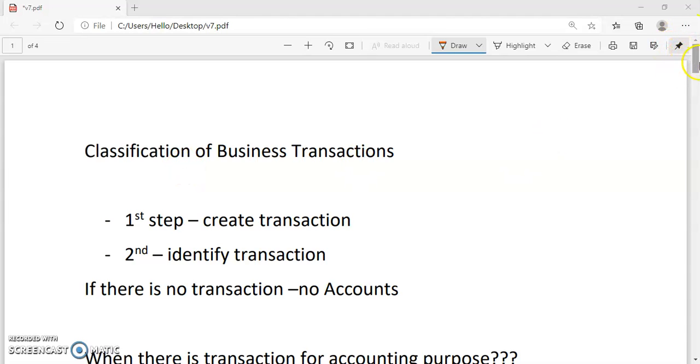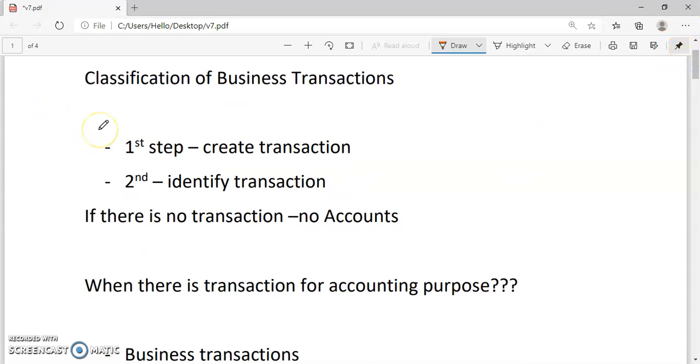Hello friends, in this video we are going to discuss some of the important terminology as well as some of the necessary steps for the purpose of accounting. So first we are going to discuss the classification of a business transaction. First step for the purpose of accounting is to create the transaction. If there is no transaction, then there is no requirement of accounting. So first step is to create the transaction.